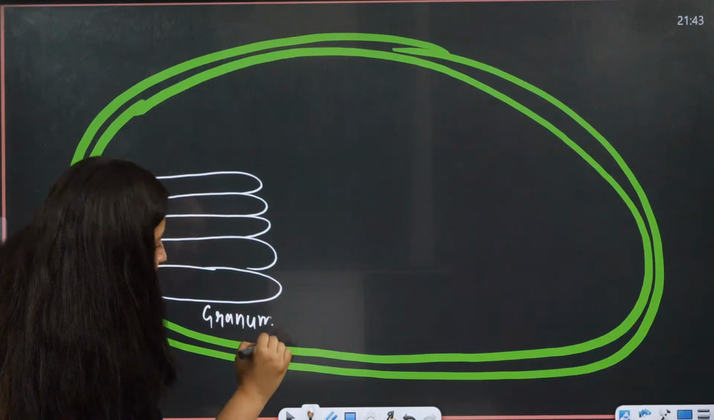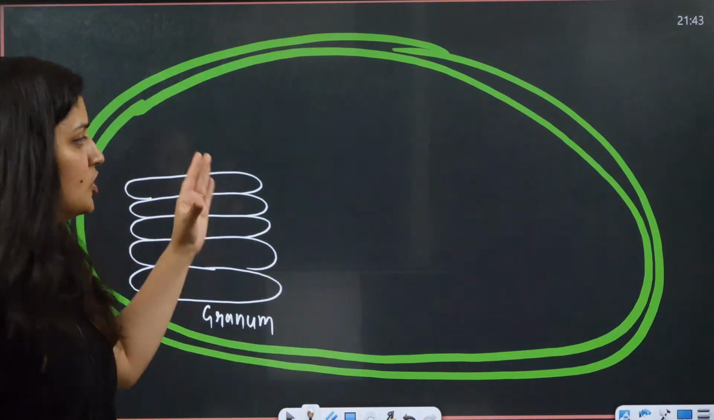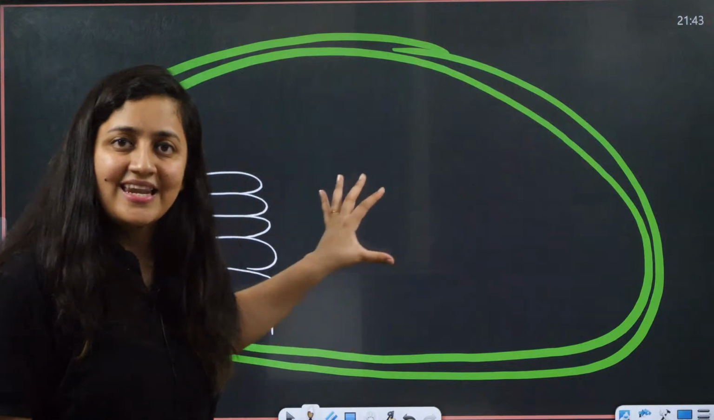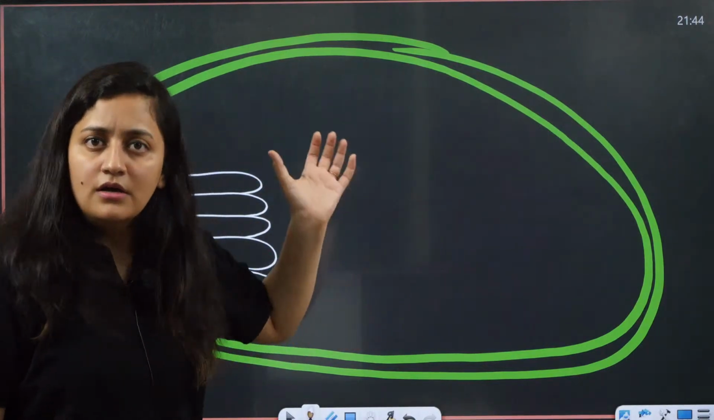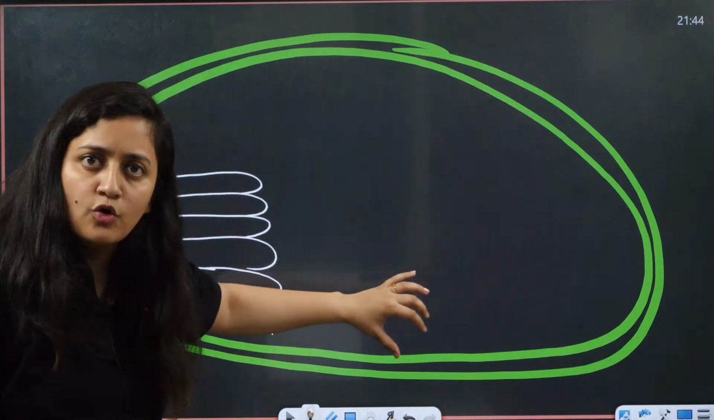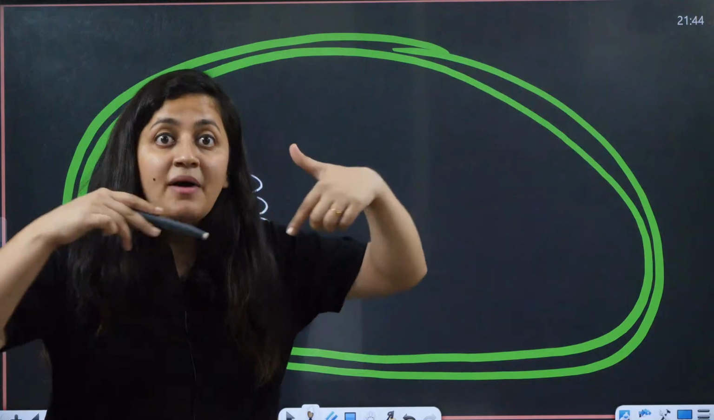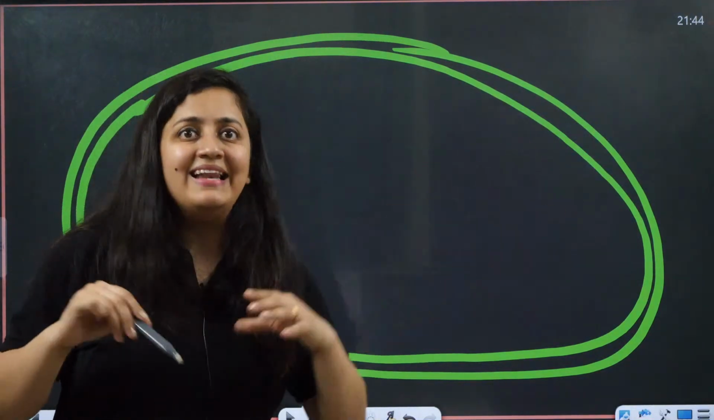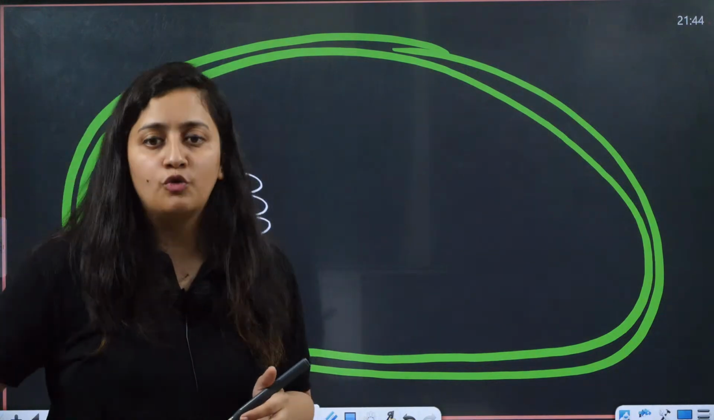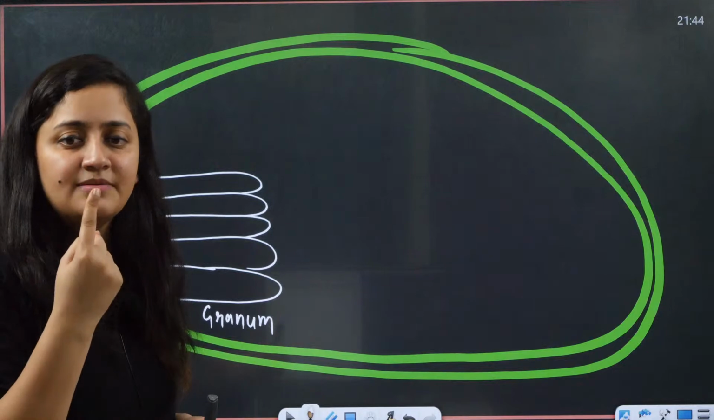What is the word we are using here? It is granum. So the number of grana in a chloroplast can vary, again depending upon the need, right? And if I talk about the shape of the chloroplast, even that is different. In the plant kingdom, Chlamydomonas has a cup shaped chloroplast, and some algae have ribbon shaped chloroplast. So the shape of chloroplast can vary, but a lumen is the space in between.